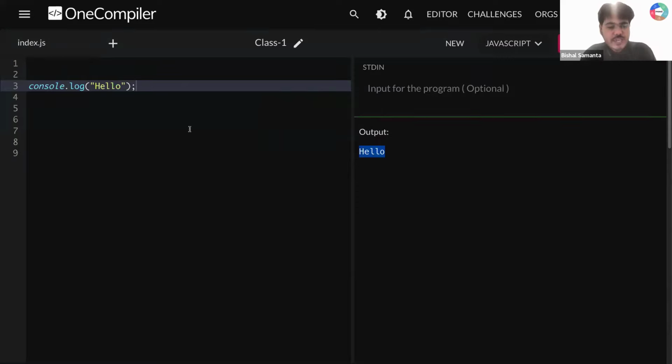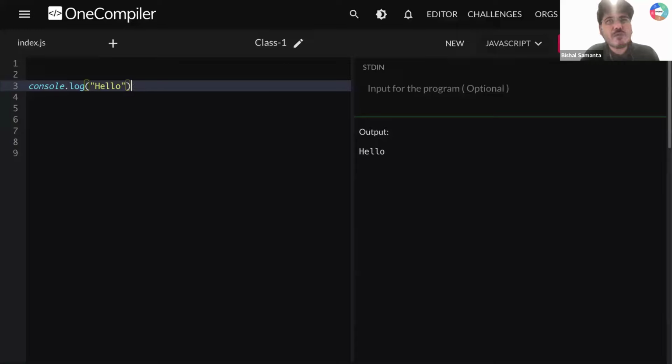Everyone understood? Okay, someone is typing, sir, what is this? What is this semicolon at the end I gave? Do you have the same question in your mind? What is this semicolon? This semicolon is all about syntax. So in JavaScript, whenever we are ending a line, this is the end of my line. So whenever I'm ending my line, I'm supposed to write a semicolon, because that represents that my line has ended here, the end of the statement.